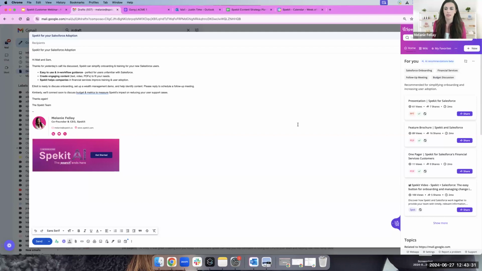But what you'll see here is that the first thing when you open the sidebar is that it's basically analyzing the full email and saying, hey, what would be the most helpful to a rep to send? So in this instance, what Spekit interpreted that you're trying to do is it's recommended for simplifying onboarding and increasing user adoption. Sounds great based off of this email. And then it's recommending content here, right? Hey, here's a presentation on Spekit for Salesforce you could send.